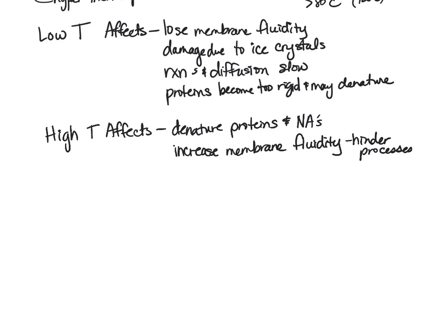If there isn't enough structure to go through the process, for example, of exocytosis or endocytosis, and it's so fluid that it can't form these structures, then we have a problem because we're not able to do these metabolic processes that are necessary. And of course, in extreme high temperatures, all of these things in the membrane will start to fall apart, and then the cell will die anyway because of this very high increase in temperature.